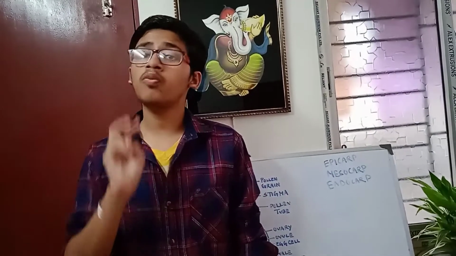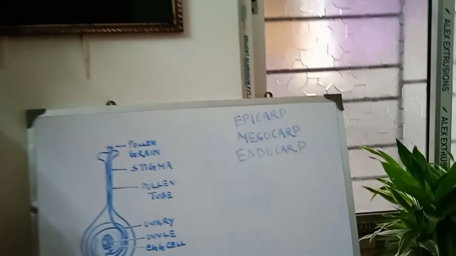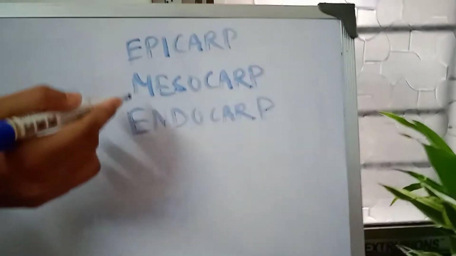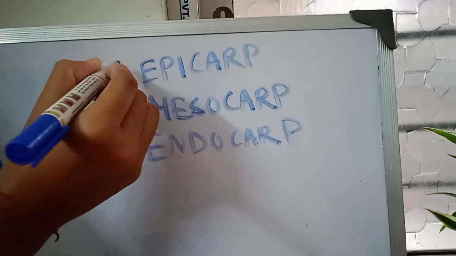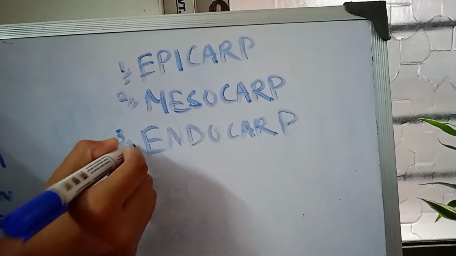Now the fruit has 2 parts. What are the parts? Number 1 is the fruit wall and the second is the seed. Now what is the fruit wall? Fruit wall is nothing but the pericarp. The fruit wall which is covering or protecting the fruit. Now this fruit wall, that is pericarp, is divided into 3 parts. You can see I have written the names of the 3 parts. That is epicarp, this is number 1, then there is mesocarp, the second, and then there is endocarp, the third one.